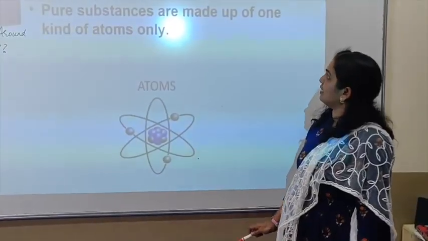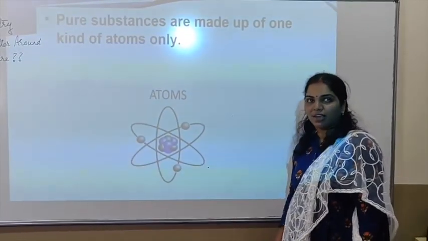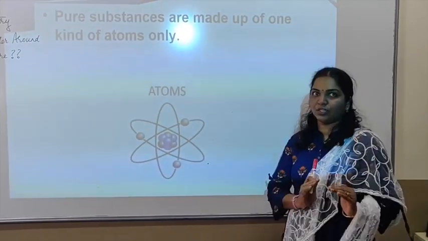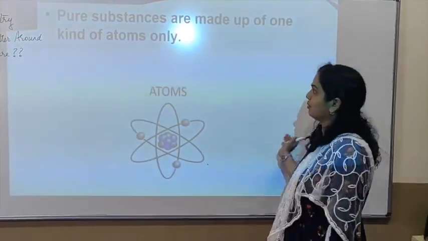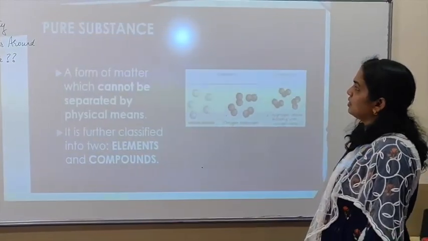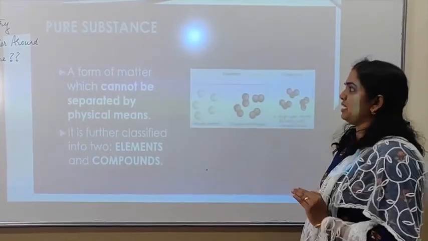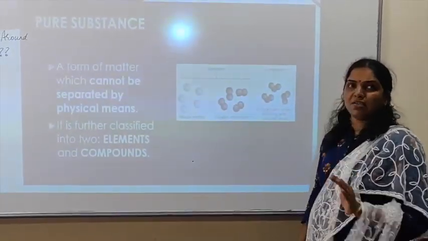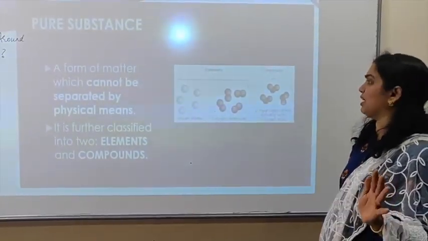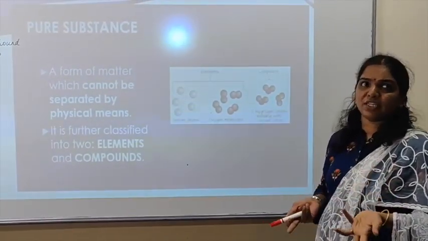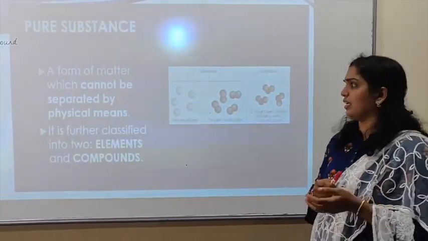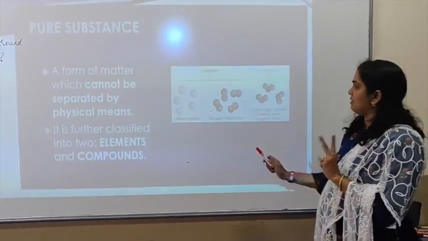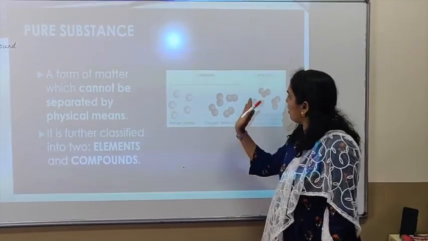Pure substances are made up of only one kind of atoms, which we already explained in the first slide. They are categorized into elements and compounds. These are forms of matter, pure substances, which cannot be separated by any physical means, through filtration or magnetic separation, nothing. So it is classified as elements and compounds. Elements have only one kind of atom.